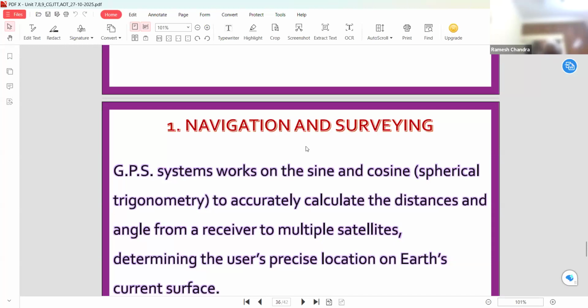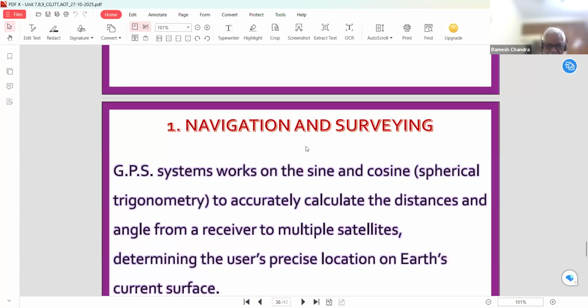That is why we take the concept of the unit circle, change x into cos theta and y into sin theta, and that coordinate is useful in spherical trigonometry to find the location of any object in the GPS system.